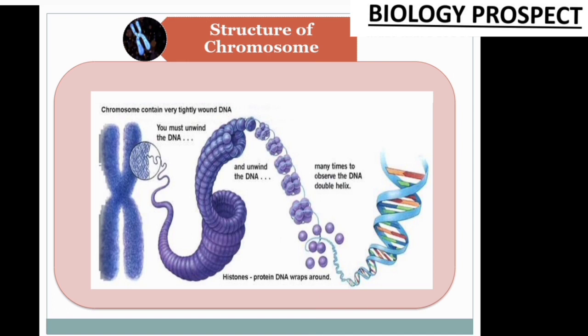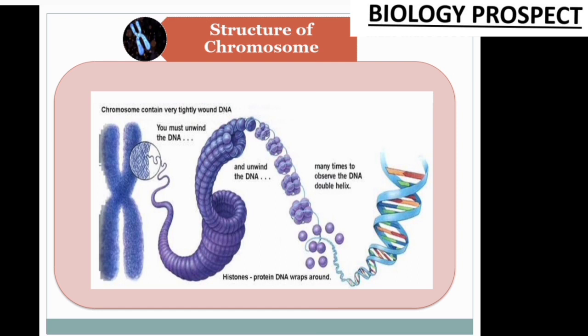In human cells, there are about 2 million nucleosomes among the 46 chromosomes. Actually, we humans have 23 pairs of chromosomes. Among these 23 pairs, the first 22 pairs are known as autosomes, and the 23rd pair is known as the sex chromosomes. In the next slide I will explain the sex chromosomes and the autosomes. Before that, I am going to explain the structure of the DNA.